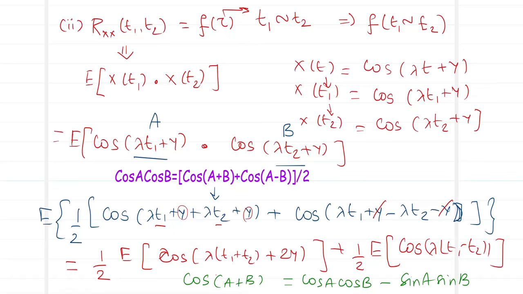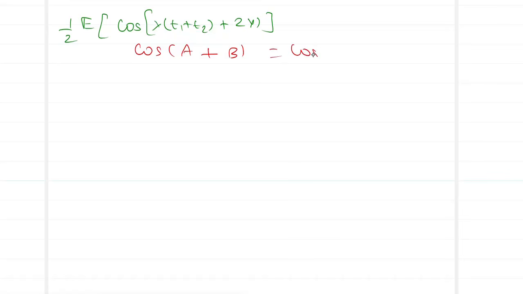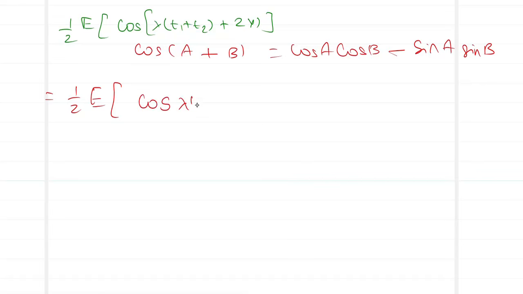What will happen over here? Here we have half expected value of cos lambda T1 plus T2 plus 2y. This is my cos A plus B. Cos A cos B minus sin A sin B. So we have this as half expected value of cos lambda T1 plus T2 cos A cos B. What is cos B?